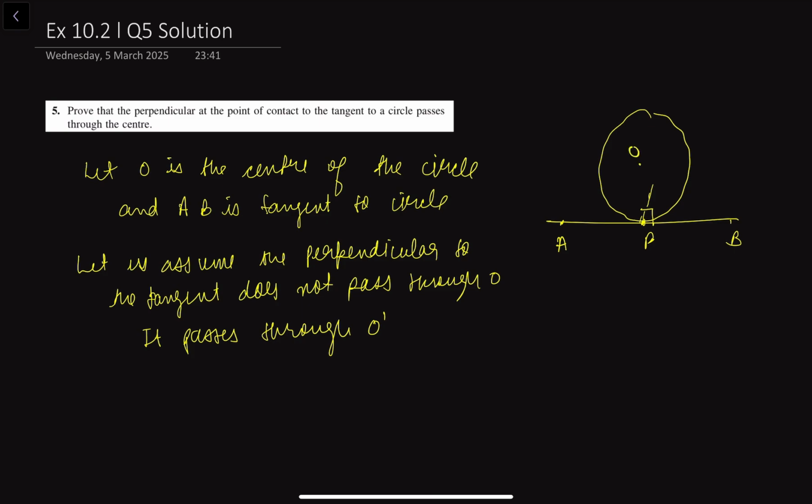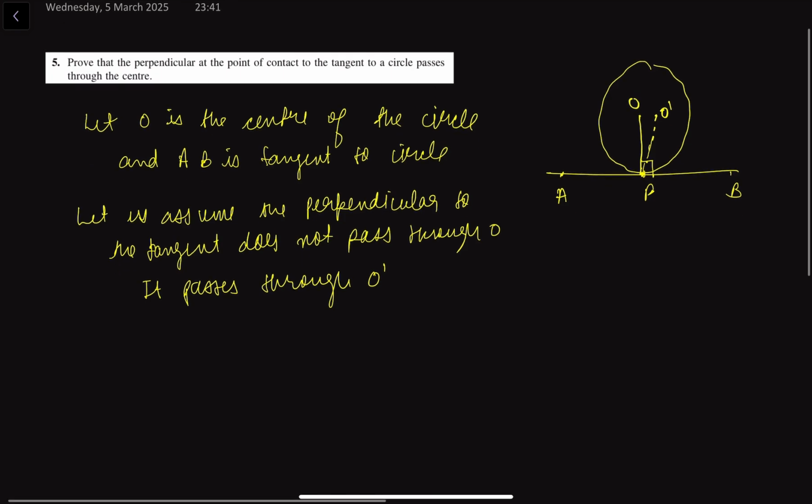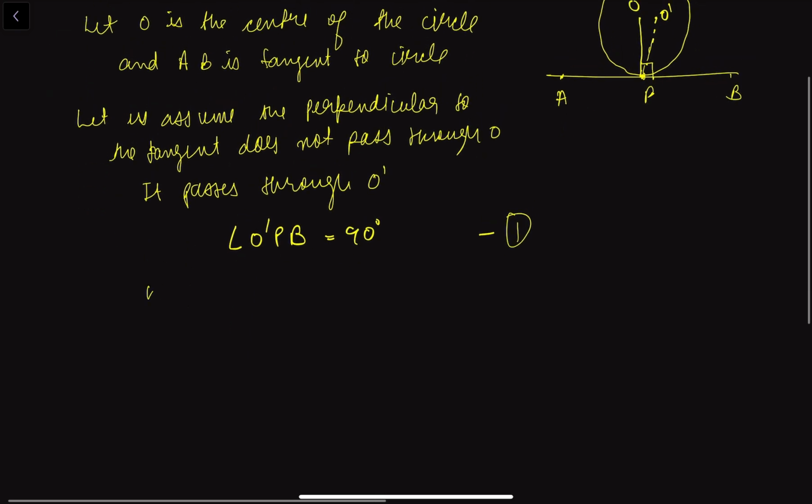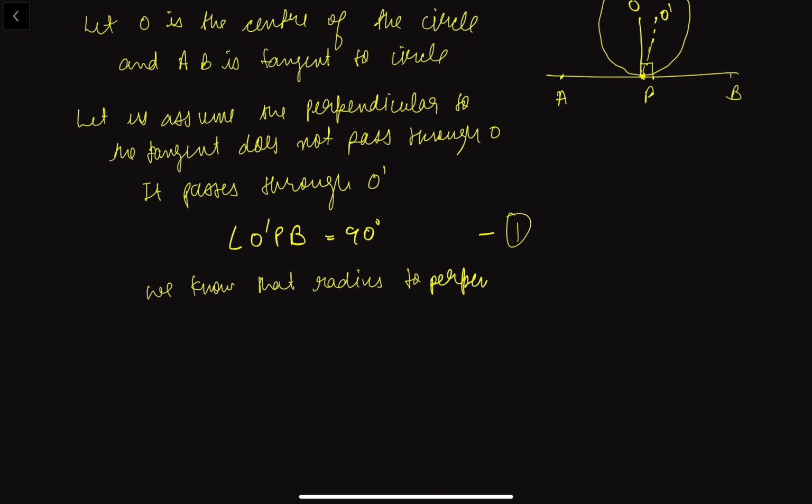So this is your center O, and this is the point O dash. Now what we have assumed is that the perpendicular passes through O dash. So we know that angle O dash PB is 90 degrees, because this is what we have assumed. But we know that the radius is perpendicular to the tangent. So this implies that angle OPB should also be 90 degrees, right?